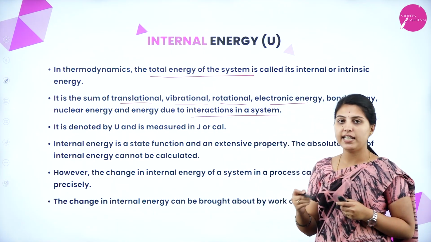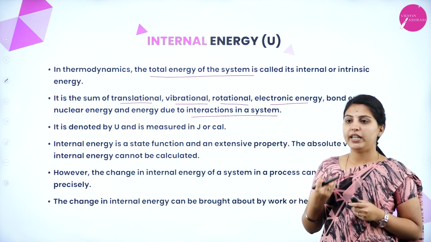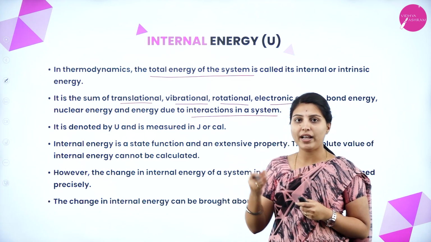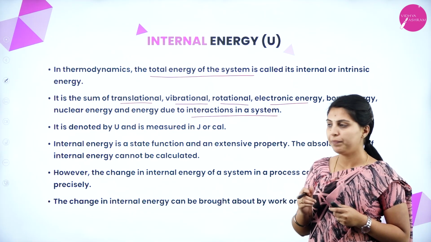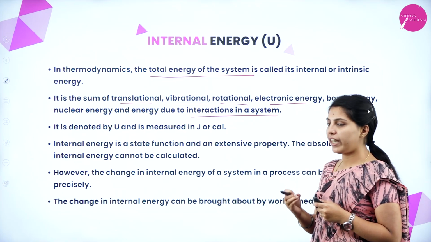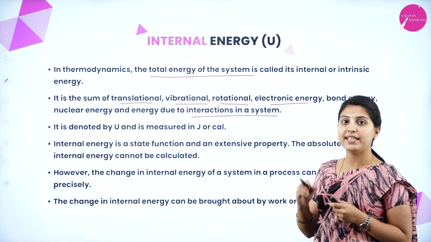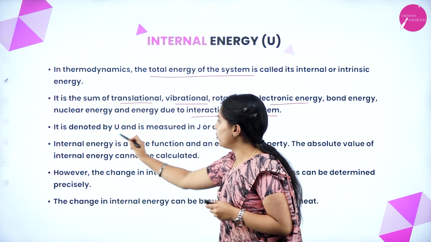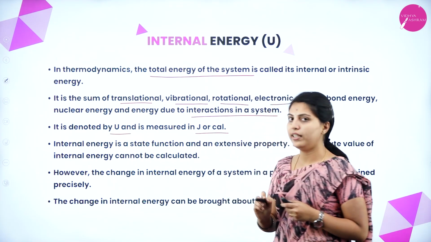It is denoted by U and is measured in joules or calories.